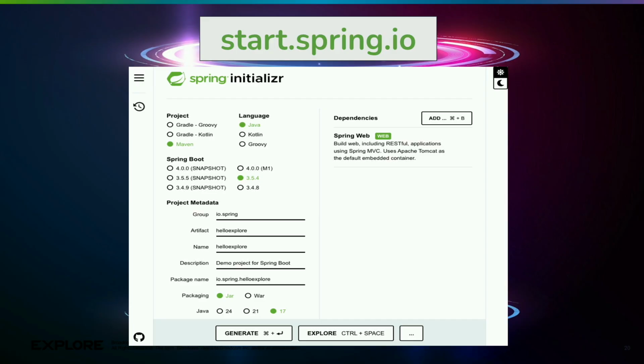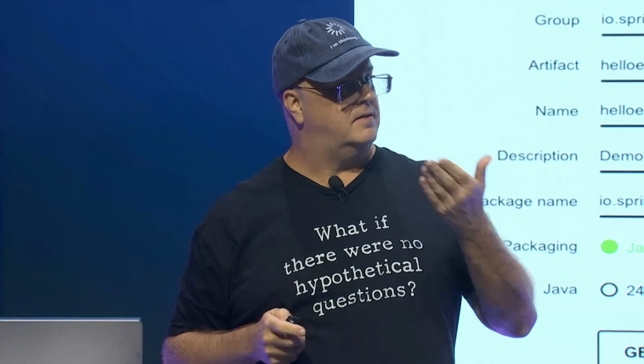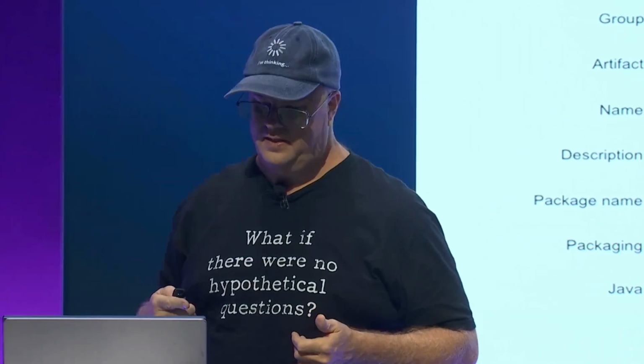And then finally, I can go in and specify, okay, what am I going to build? So I could click the Add button. I could specify what things I want to build. Maybe in this case, I want to build a RESTful interface. I say, I want Spring Web. Maybe if I want data, it says, oh, include Spring Data. So I can actually add those components that I need. Once I do that, I click the Generate button. It gives me a zip file, and I download it. I unzip that file, and my project is ready to go.